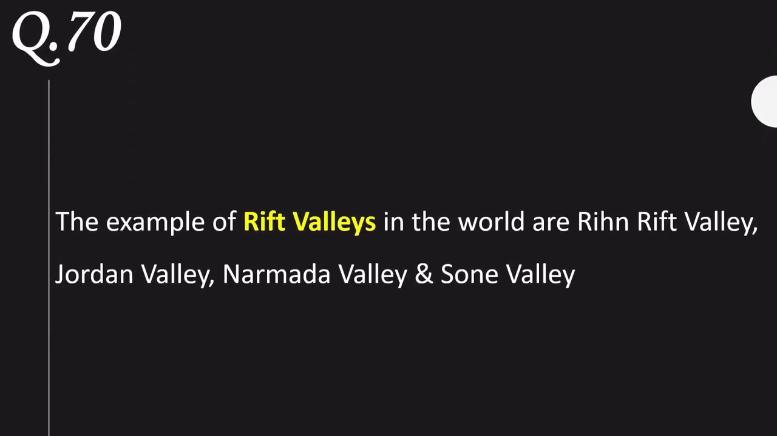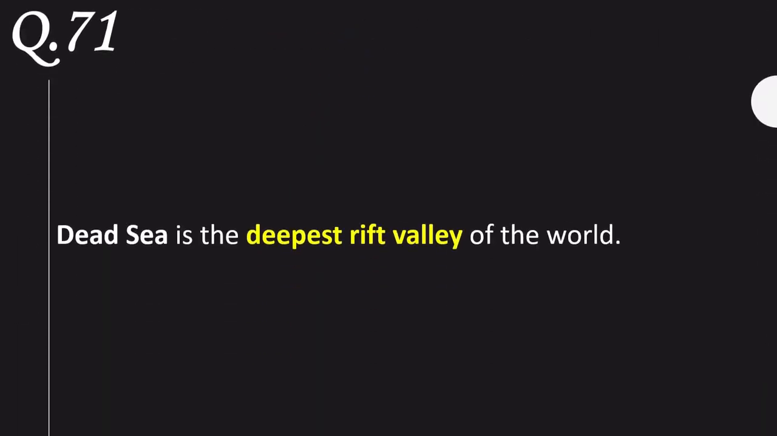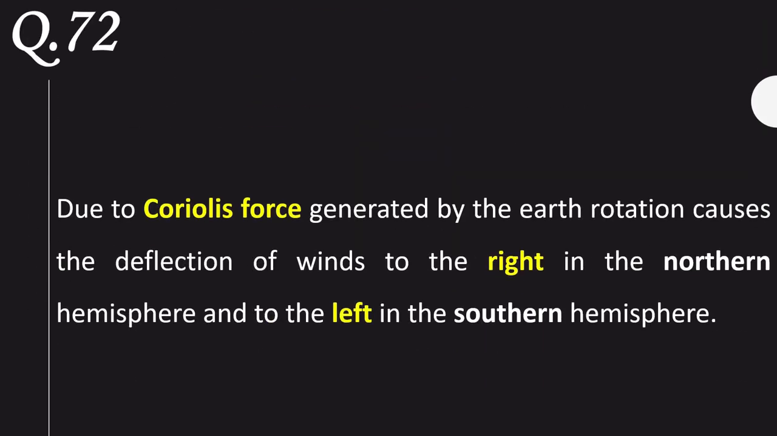Examples of rift valleys in the world are the Rhine Rift Valley, Jordan Rift Valley, Narmada Rift Valley, and Swan Rift Valley. The Dead Sea is the deepest rift valley of the world. Due to the Coriolis force generated by the Earth's rotation, winds are deflected to the right in the northern hemisphere and to the left in the southern hemisphere.